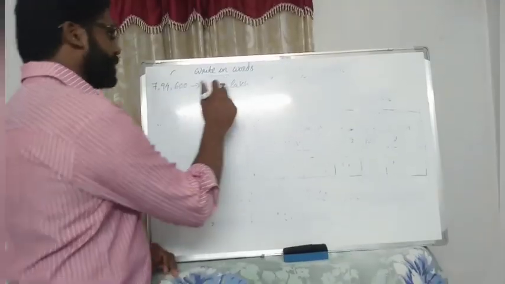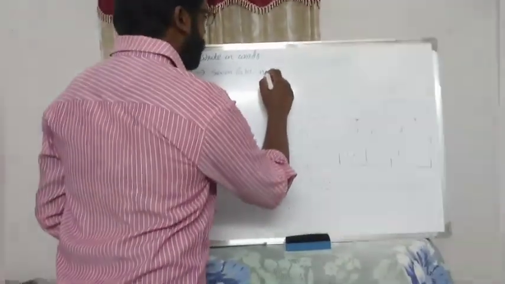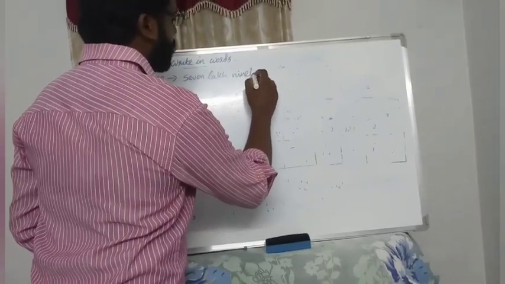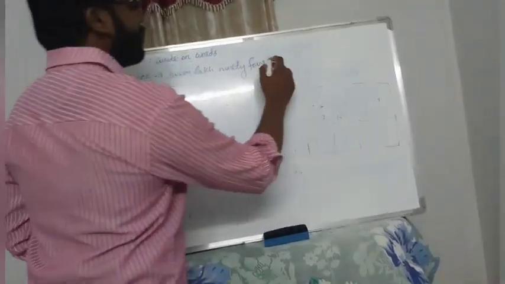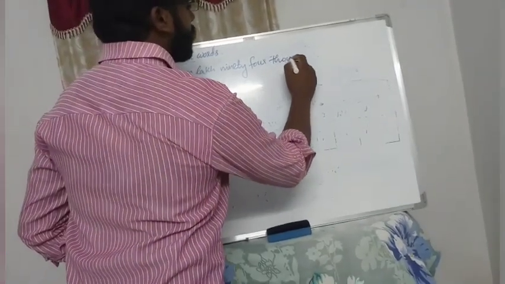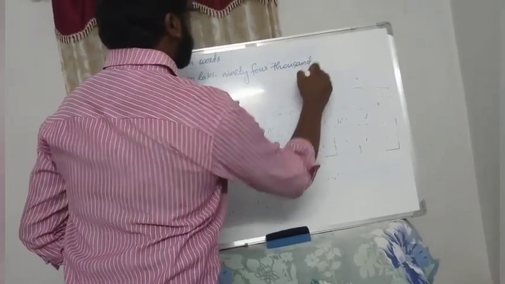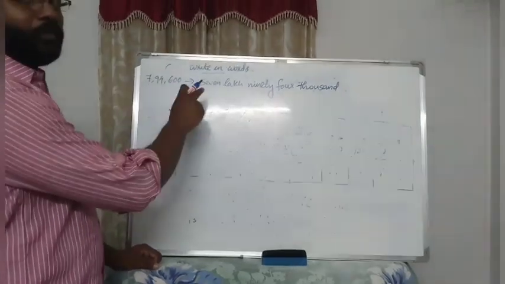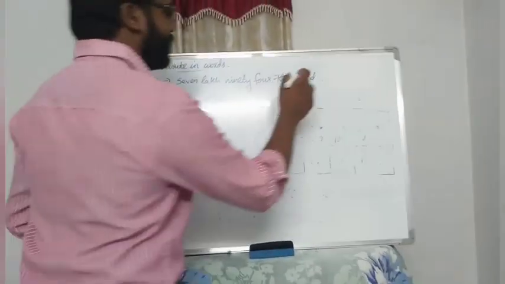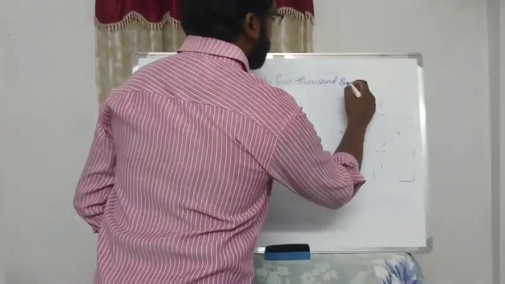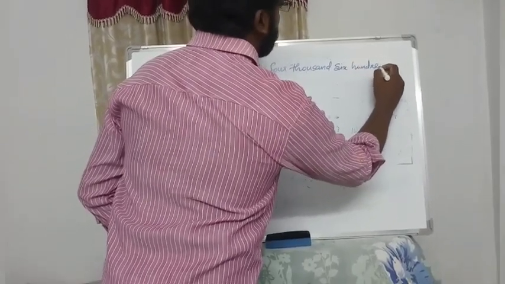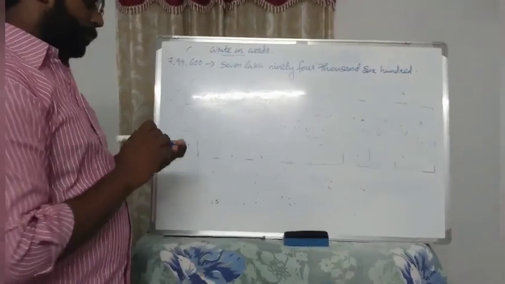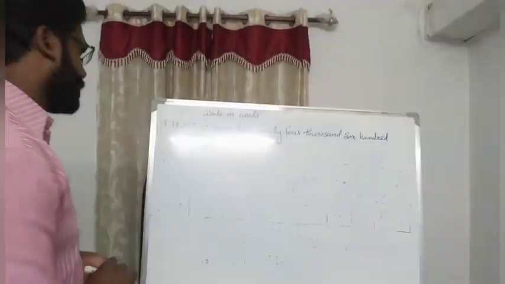Next is 94,000. Next, it's a simple one. 600. Okay. Next,